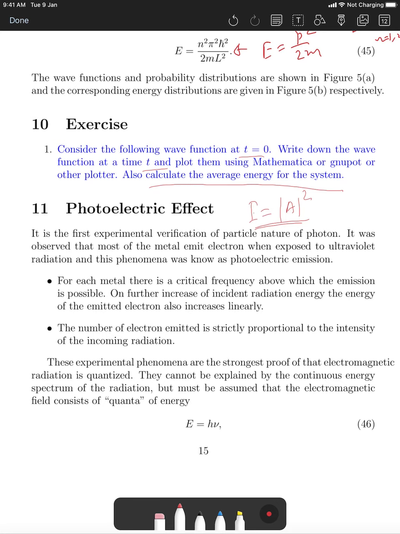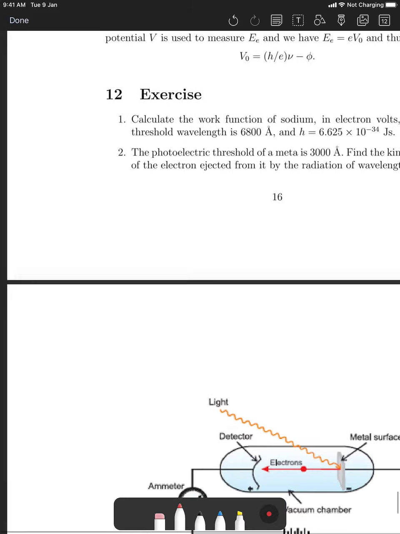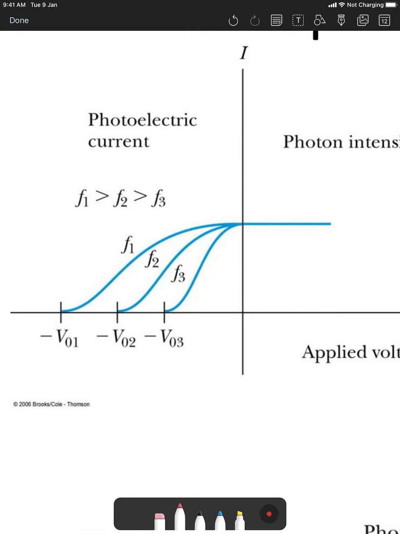Some phenomena were observed, and I'll go through them very naively here. This is the saturation current, and people were thinking that it is proportional to the intensity of the light, and intensity was proportional to the amplitude squared. But if that is the case, then if you put the same intensity of light, everything should follow to the same zero point, but it did not.